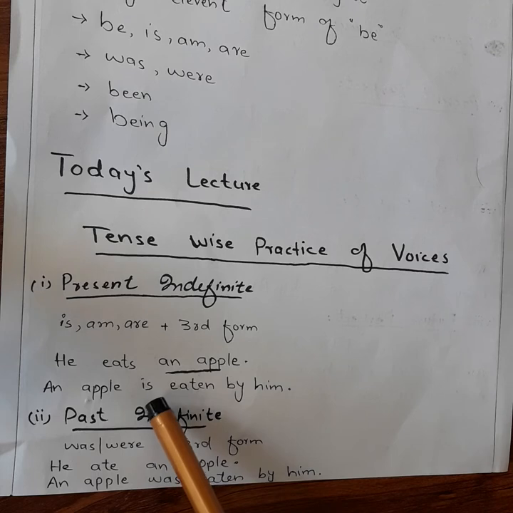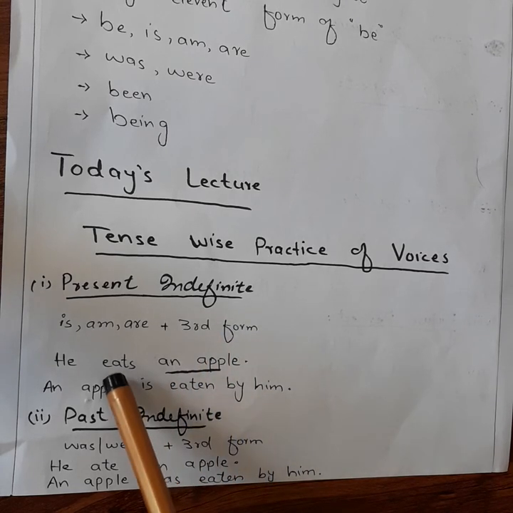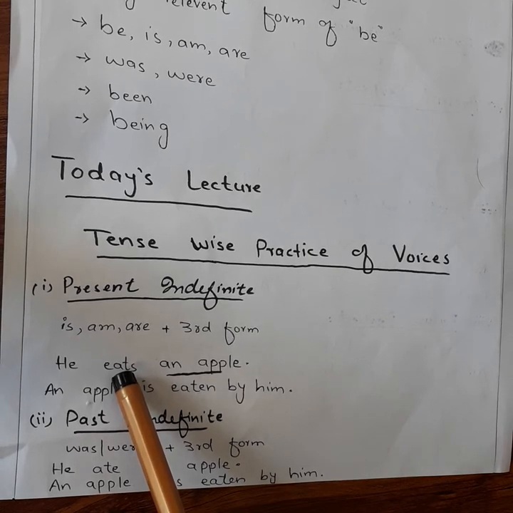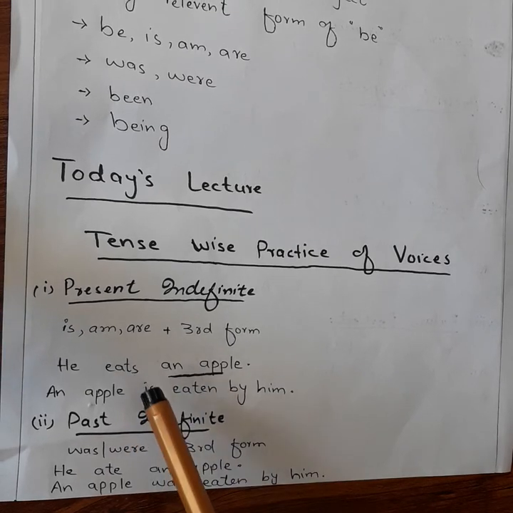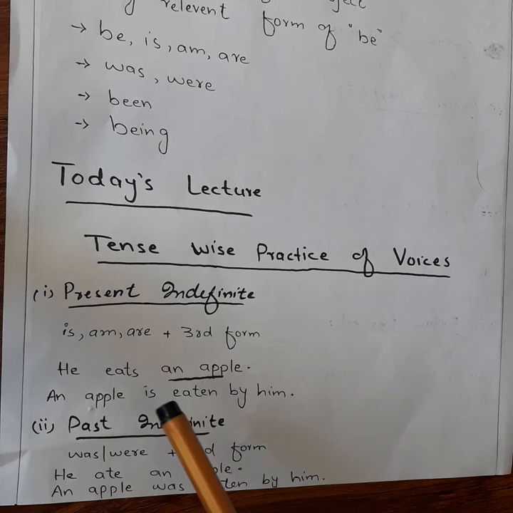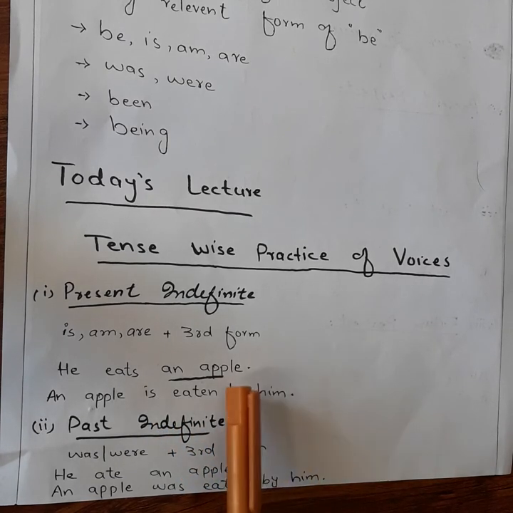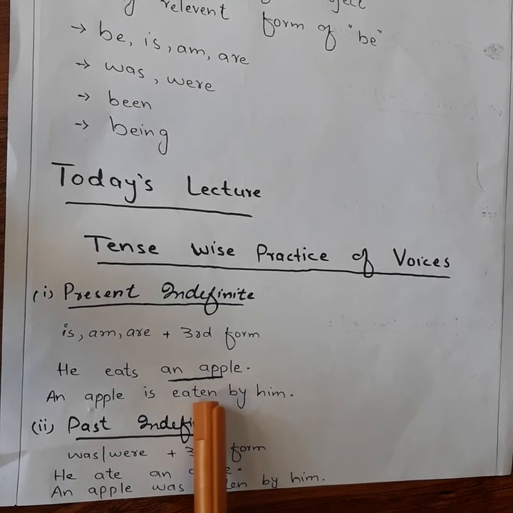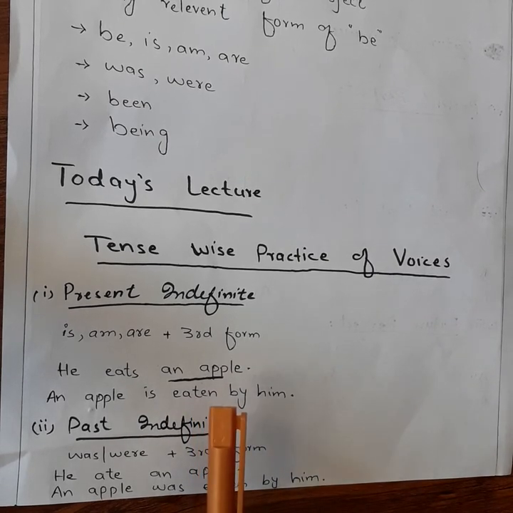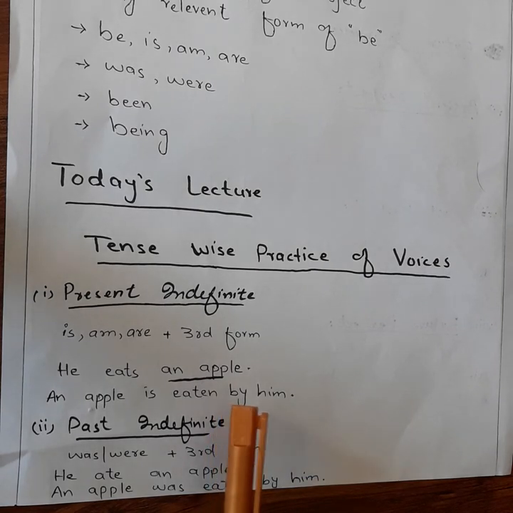Where we have brought is, as I told you earlier, in active voice if we have the first form of the main verb, then in passive voice we will use the first form of be. So is is the first form of be, and we have used eaten. It is a general rule that for the main verb we use the third form in all the tenses when we make passive voice.